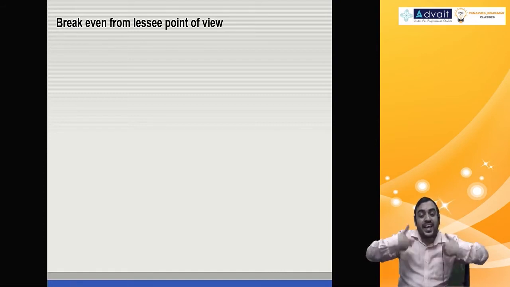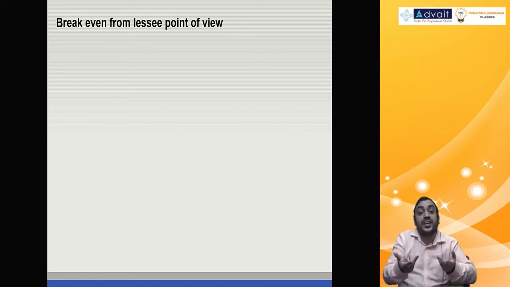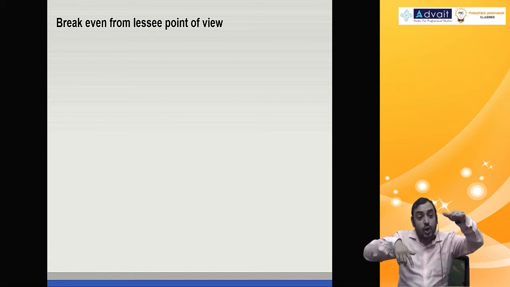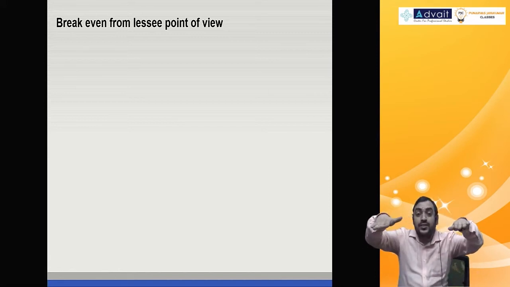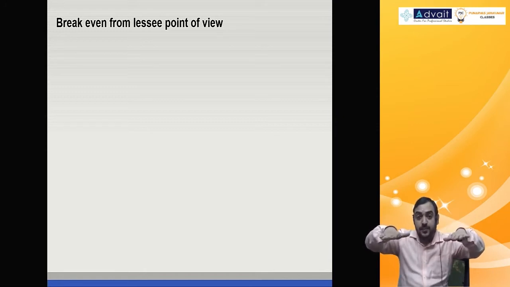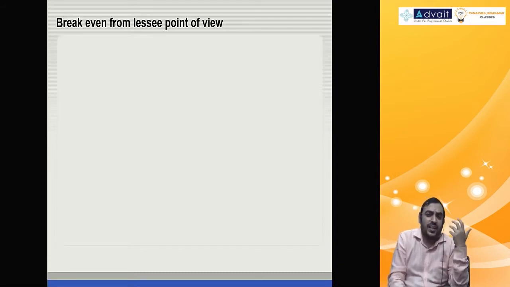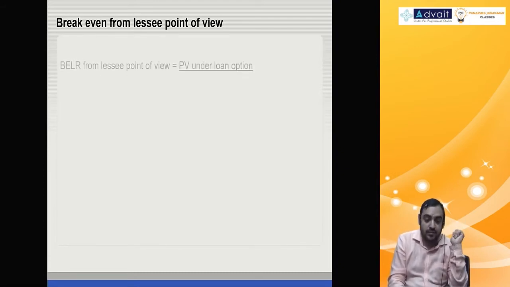You have to recalculate all these present values from the beginning. Instead, why don't we compute the lease rent at which loan option and lease option are both equal, both are indifferent? So that is called the break-even lease rental. For me, I think it's better to say indifference point.